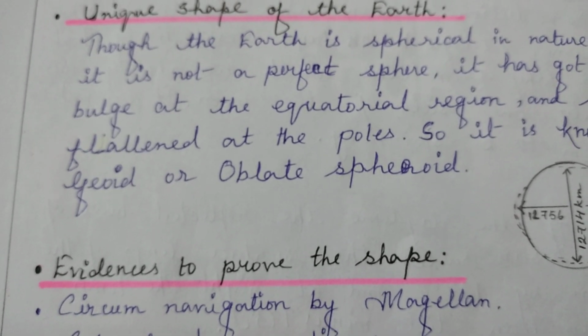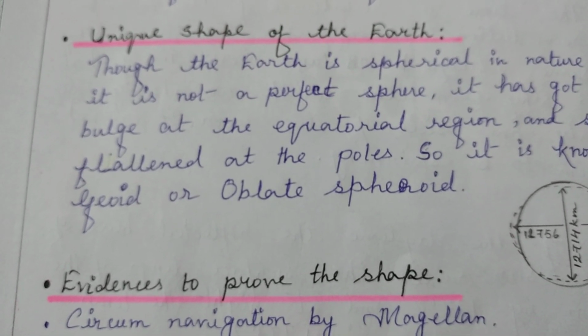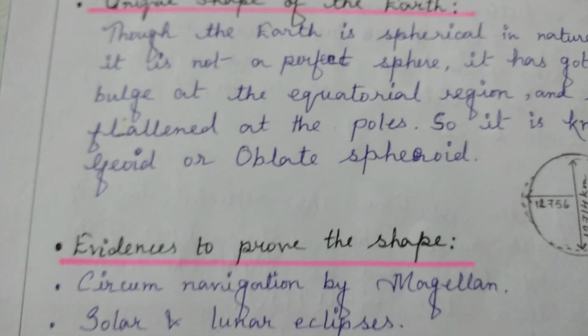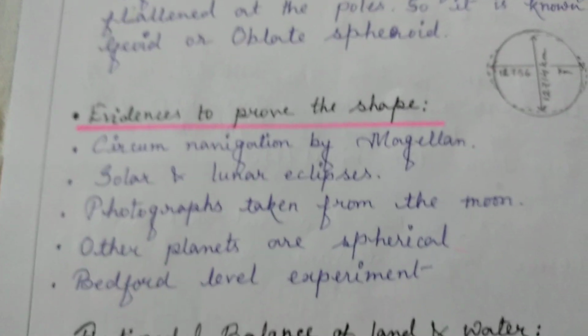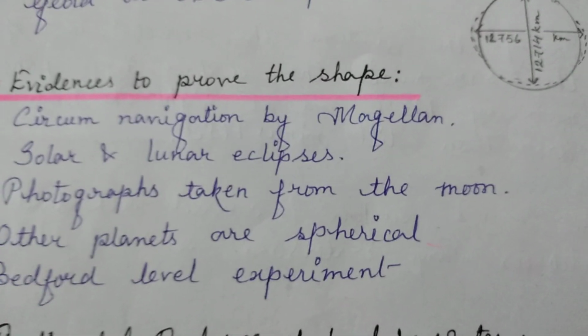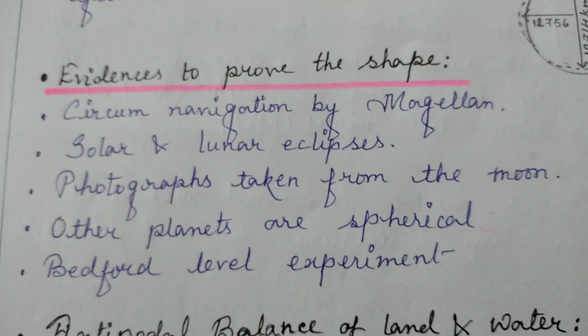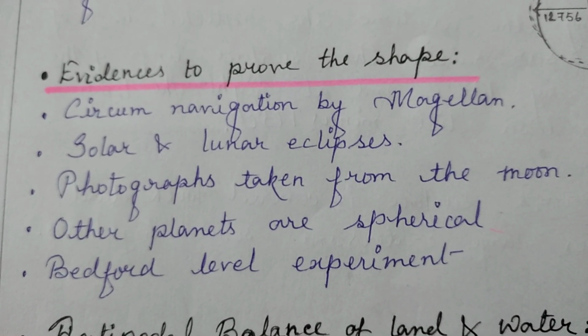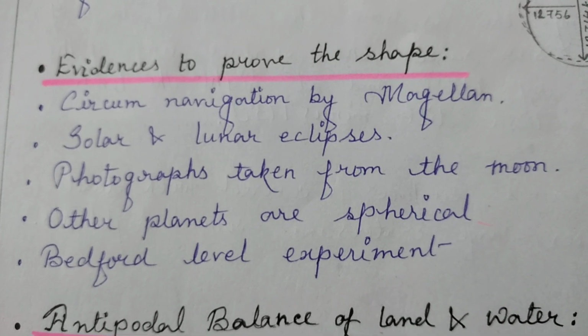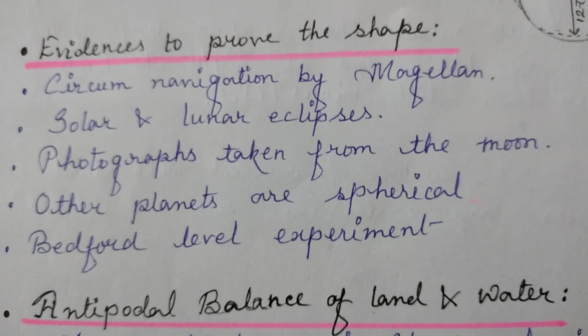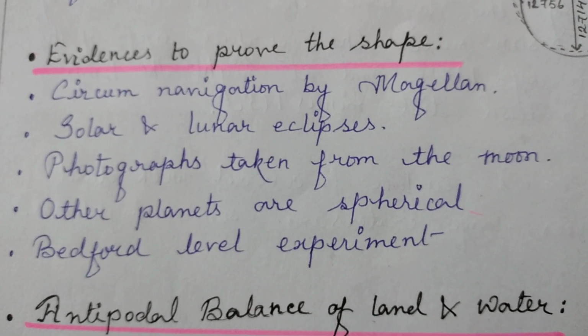Okay. So up to this much, I hope I am clear to everybody. That's why I am moving on to the next portion, that is evidences to prove the shape of the Earth. In the medieval period, people did not have a clear idea about the shape of the Earth.